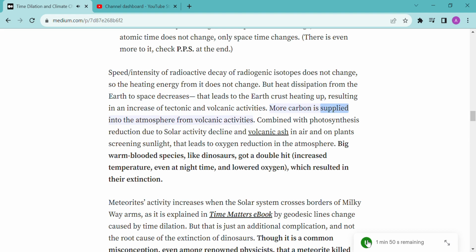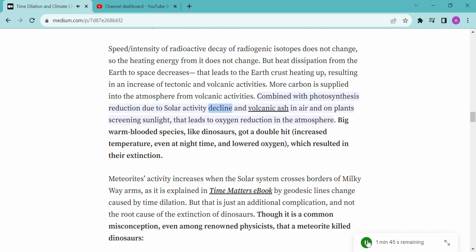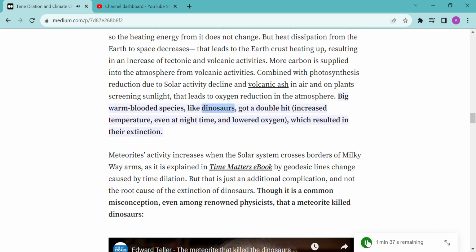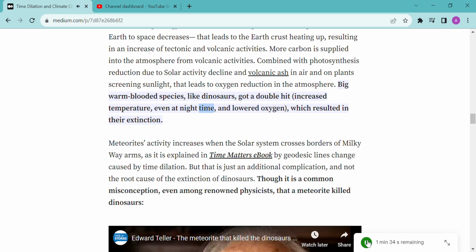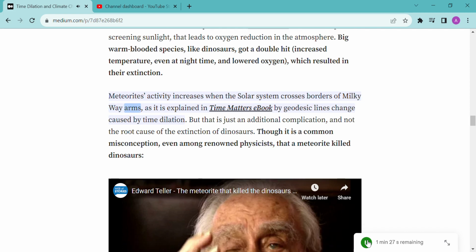More carbon is supplied into the atmosphere from volcanic activity, combined with photosynthesis reduction due to solar activity decline and volcanic ash in the air and on plants screening sunlight. That leads to oxygen reduction in the atmosphere. Big warm-blooded species, like dinosaurs, got a double hit: increased temperature, even at night time, and lowered oxygen, which resulted in their extinction.